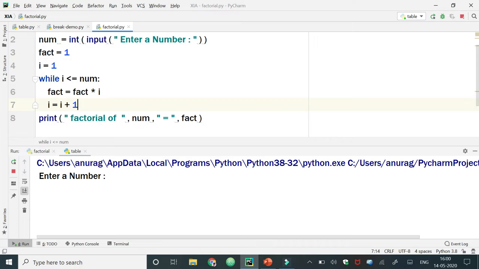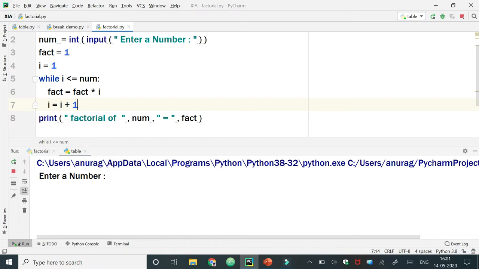As multiplication is going to be done in an expression, I have initialized fact to 1, and the counter variable is i, which is also initialized to 1. This is the initialization of the loop. Now while is a keyword, i is the control variable, and this is the expression. Here we check the condition: if i is less than or equal to num, and num here is 3. So if i is less than or equal to 3, then the loop body will execute and it will compute fact equal to fact into i.